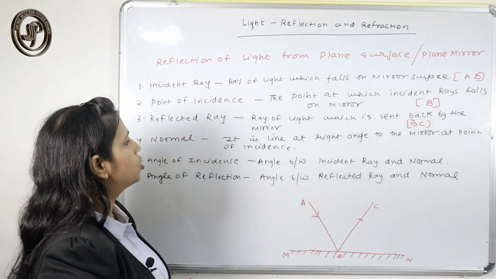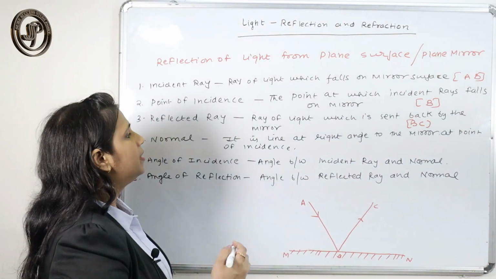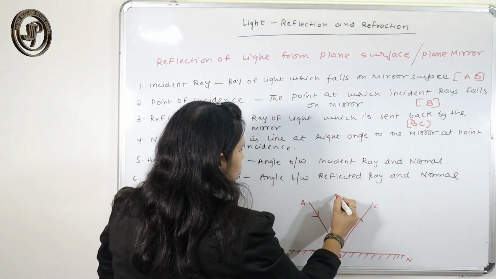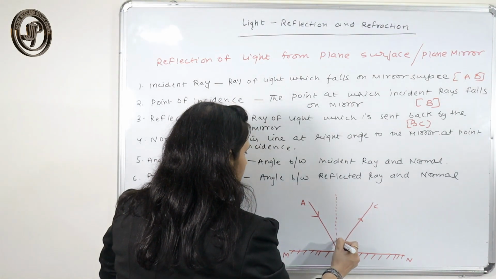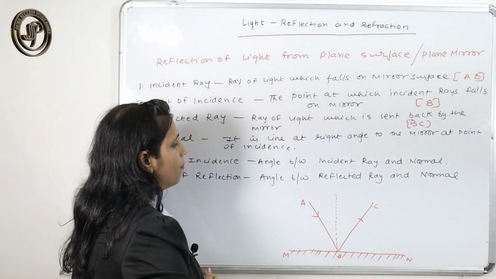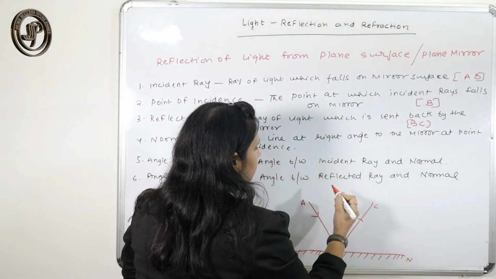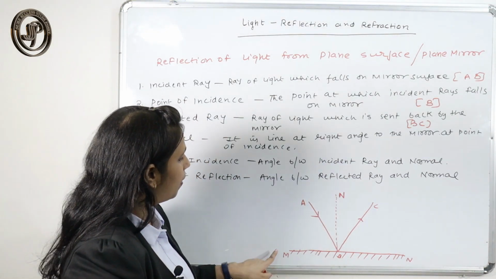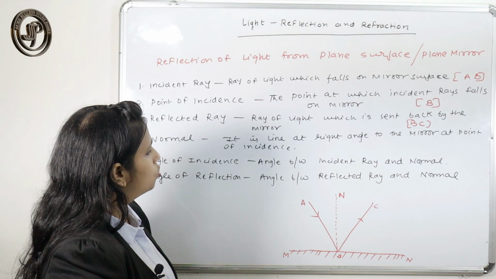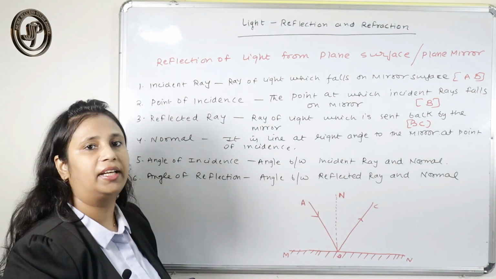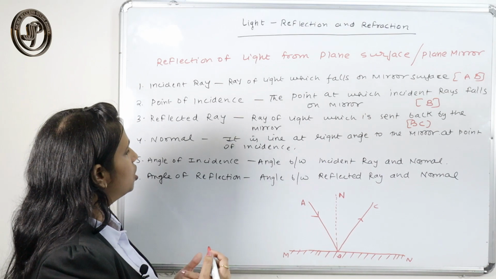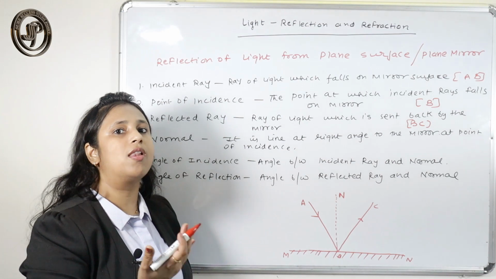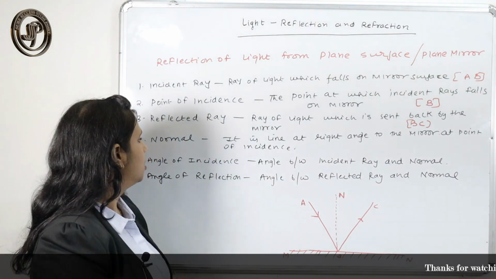Now comes the normal, a line that falls at right angle to the mirror at the point of incidence. So this is called the normal. The normal is perpendicular to MN. So NB is perpendicular to MN. The dotted line is called the normal, which is perpendicular to the mirror. So the normal is always perpendicular to the surface.